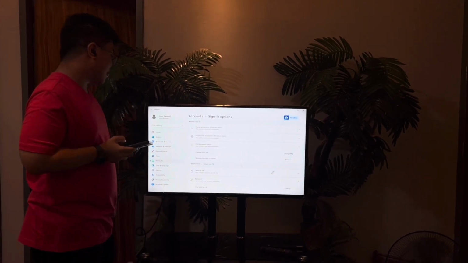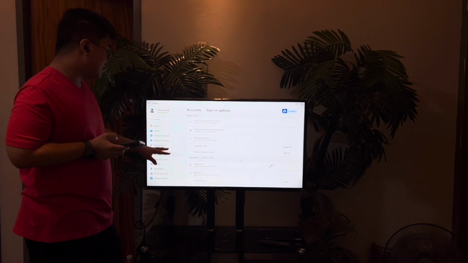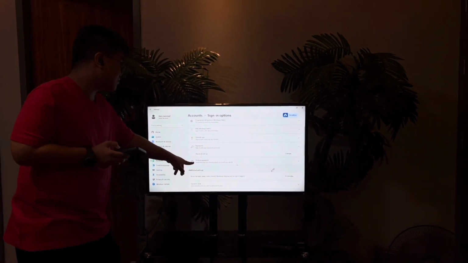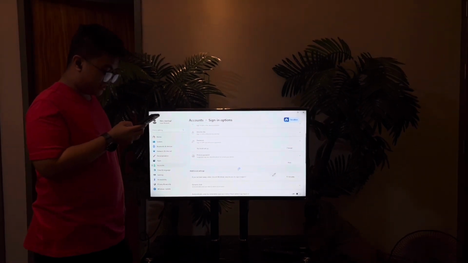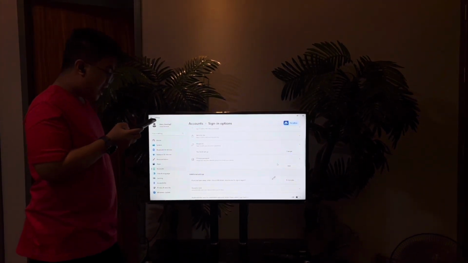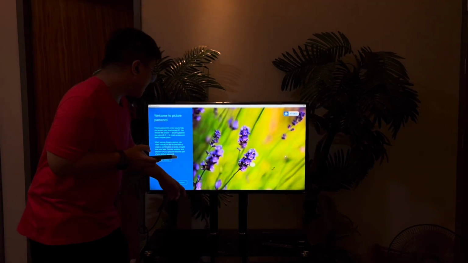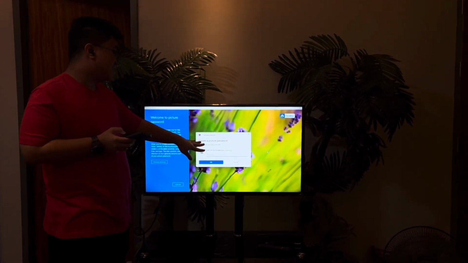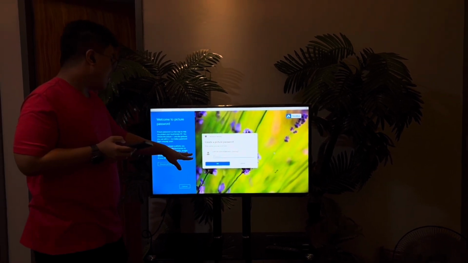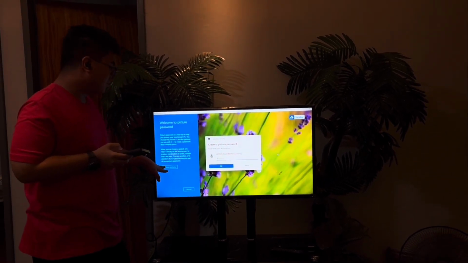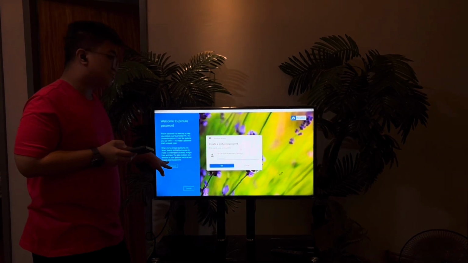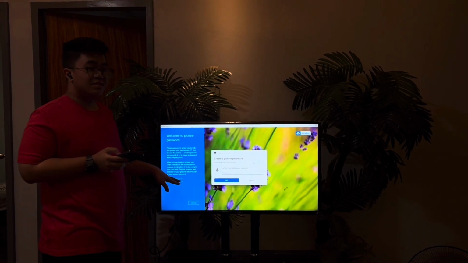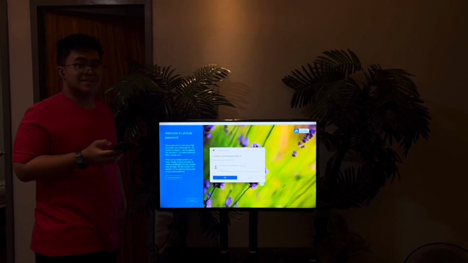Next is picture password, which has the same steps, where you have to find the picture password in the sign-in options. And you just have to click add and sign in the password to your computer. After that, you just have to choose the photo, choose picture, and then choose a photo you want to use for your picture password. Once done, all you have to do is follow the on-screen directions from there.